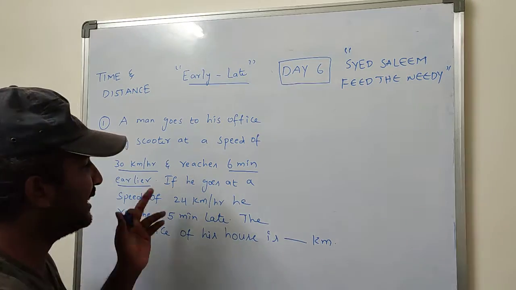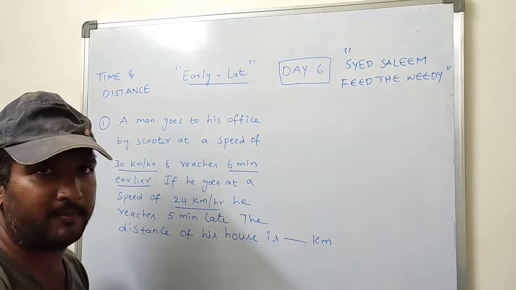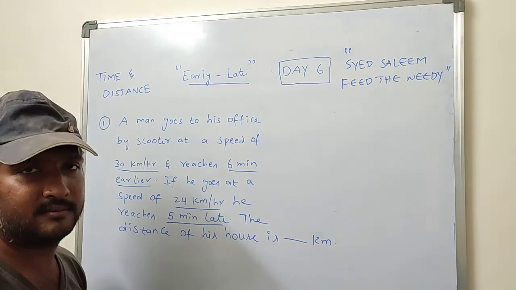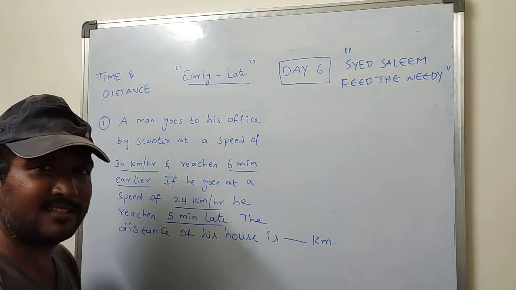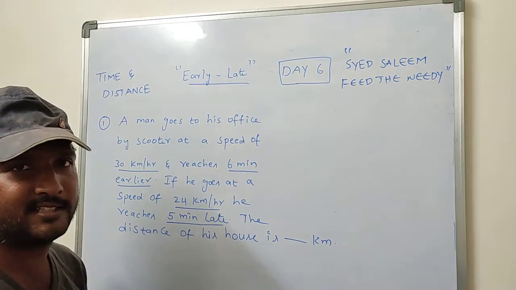Remember that earlier is there. If he goes at a speed of 24 km per hour, he reaches 5 minutes late. Is it clear? That means the distance is the same. In this early-late concept, every time the distance is the same.